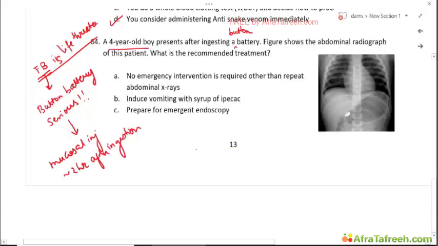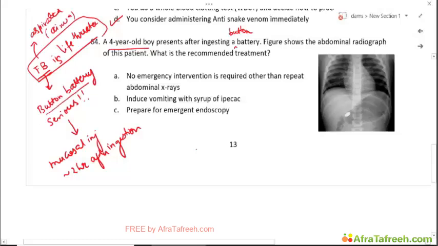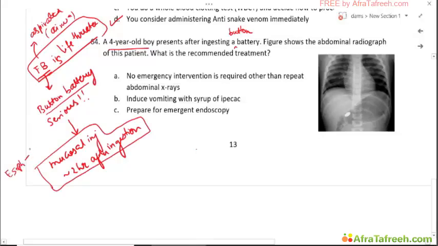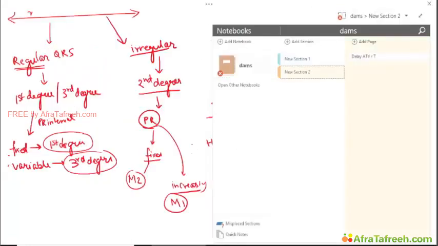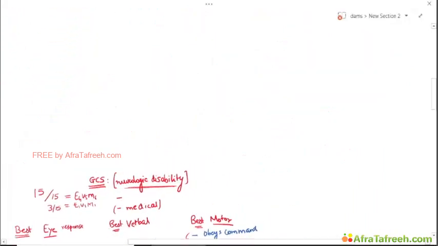And we are not even talking about airway foreign bodies, we are talking about GI foreign bodies. Foreign bodies can be life-threatening, especially if they are aspirated in the airway. But button batteries are bad even for the GI tract, right from the esophagus to further down. So we have to be very, very cautious about button battery ingestion patients. Okay, so we'll go to the algorithm as to how we approach a patient with a button battery ingestion.